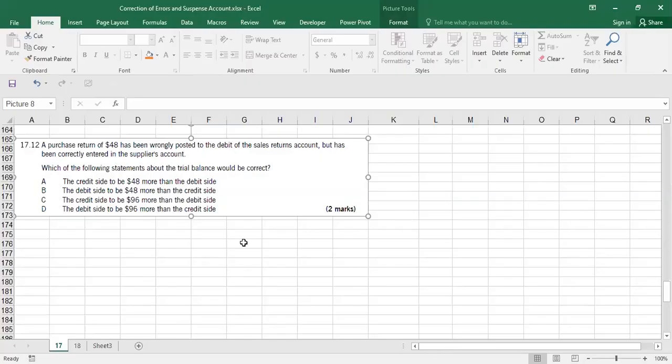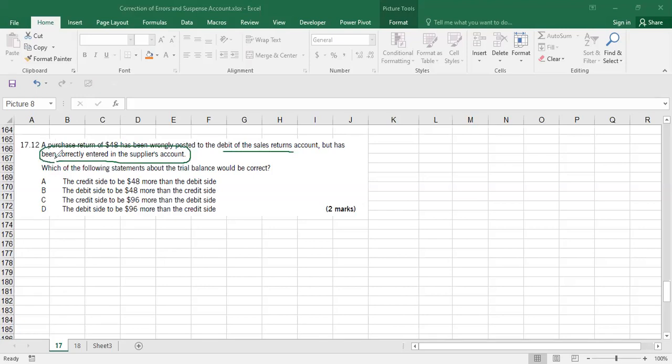17.12. A purchase return of $48 has been wrongly posted to the debit side of sales return account, but has been correctly entered in the supplier's account, which means that in the supplier account, we did not make a mistake.